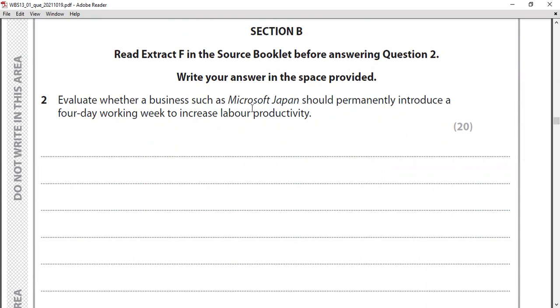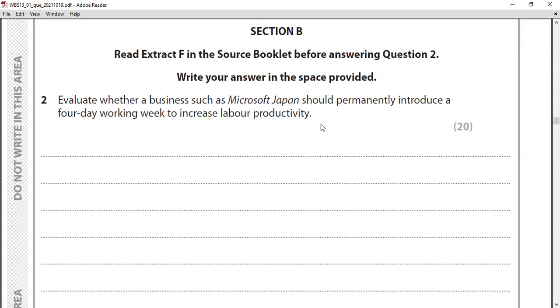Evaluate whether a business such as Microsoft Japan should permanently introduce a 4-day working week to increase labor productivity. So there's a section called human resource strategy, like increase labor productivity, decrease labor turnover, something like that. So in Microsoft Japan, how about the introduction of the 4-day working week, right? You don't need to work five days, only 4 days, right? You have to work a little bit longer than usual because you have to cover another day. Like if you work 8 o'clock to 6 o'clock instead of 5 o'clock, then how many hours can you save? 4 hours you can keep, and you can utilize that to get a holiday on another day.